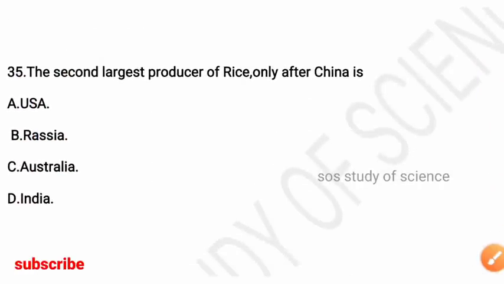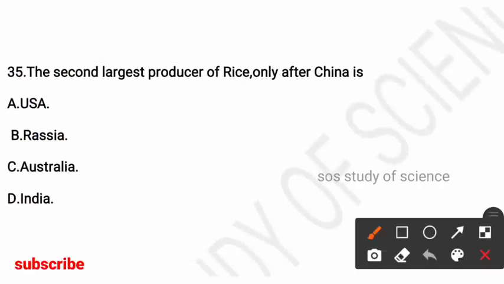Next question, the second largest producer of rice only after China is. Options are USA, Russia, you have to make it RU, Russia, Australia, India. So here the right answer is option D, India is the second largest producer of rice after China.